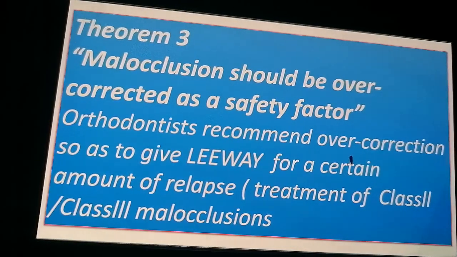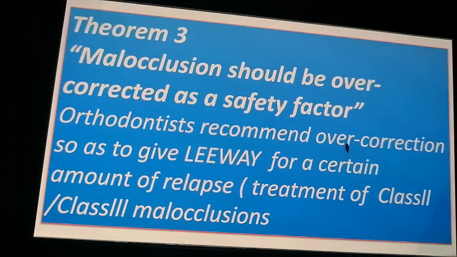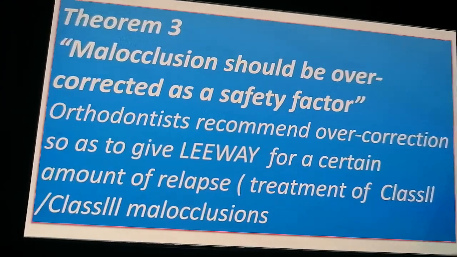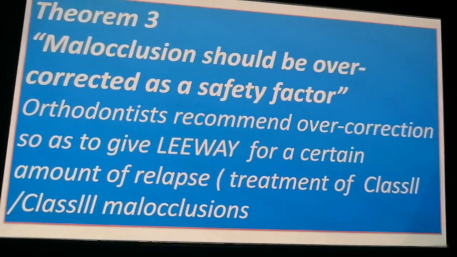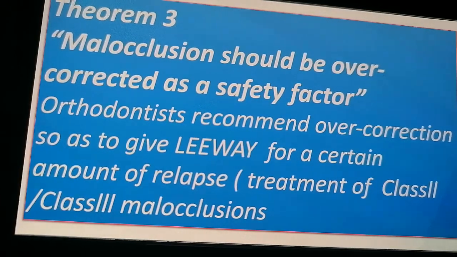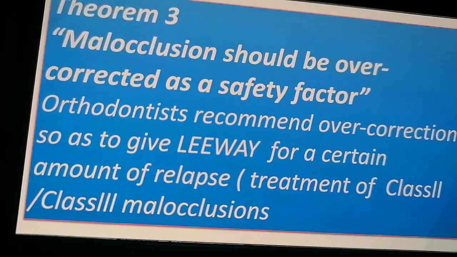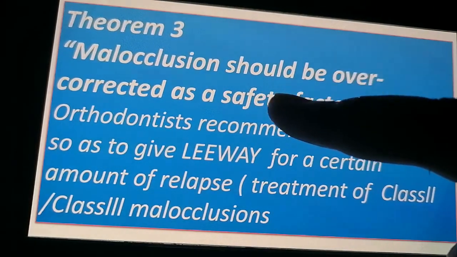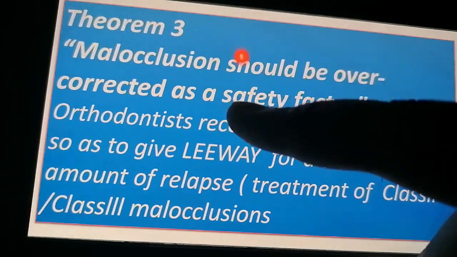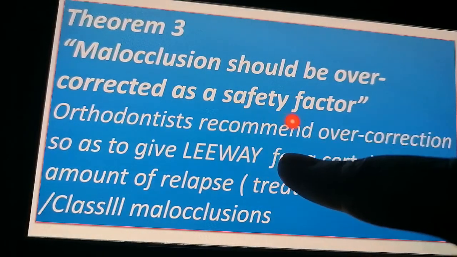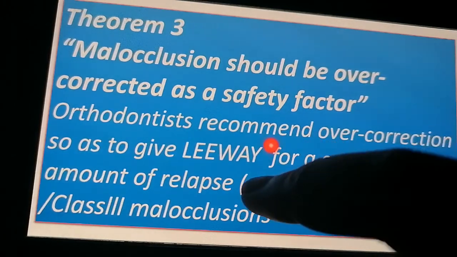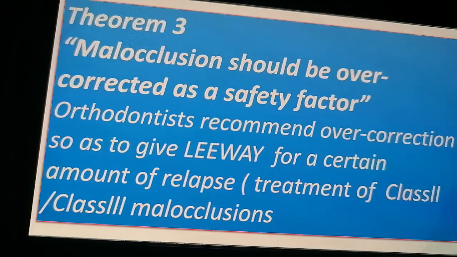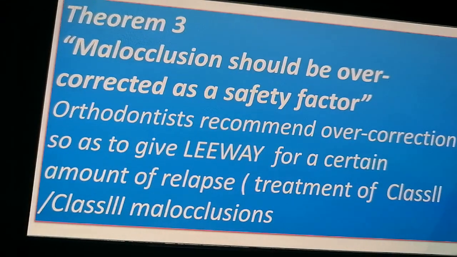Now theorem 3. Malocclusion should be corrected by a safety factor. Orthodontists recommend overcorrection so as to give leeway for a certain amount of relapse in treatment of class 2 or class 3 malocclusion. So the thing is that malocclusion should be overcorrected as a safety factor. Orthodontists recommend overcorrection so as to give leeway for a certain amount of relapse. The treatment of class 2 and class 3 malocclusion.